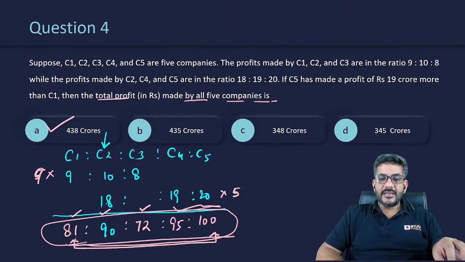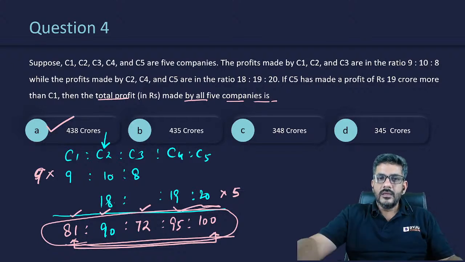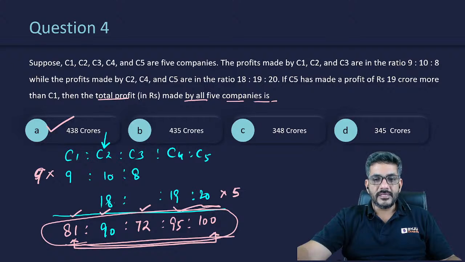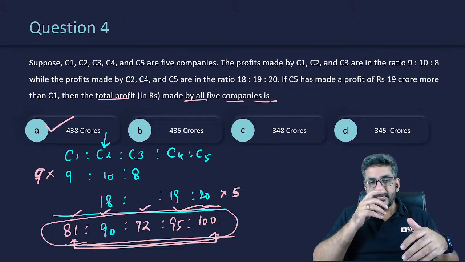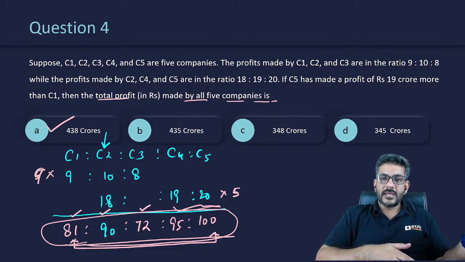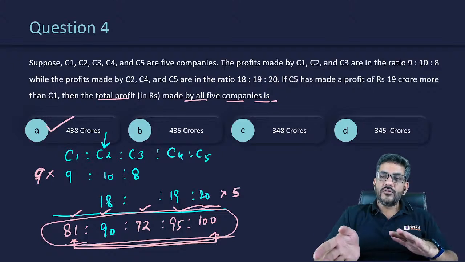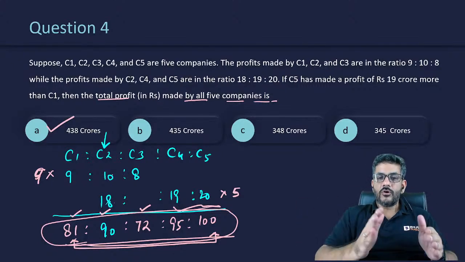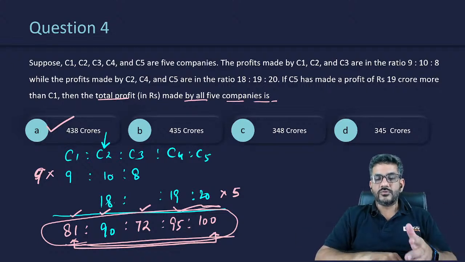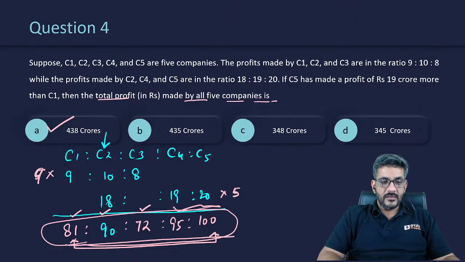Looking at the number which is common among them and making that number equal can immediately make our job easy, because here C2 was the number which was common. तो उसको हमने देखा एक जगह पे 10 है, एक जगह पे 18 है. 10 वाले को 9 से मल्टीप्लाई कर दो, it would become 90. 18 को 5 से, that would become 90. And after making it 90, we can find out all the values with respect to 90. Through this, we can get the answer.